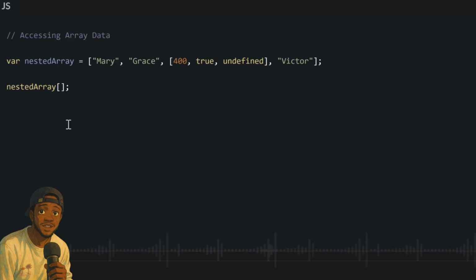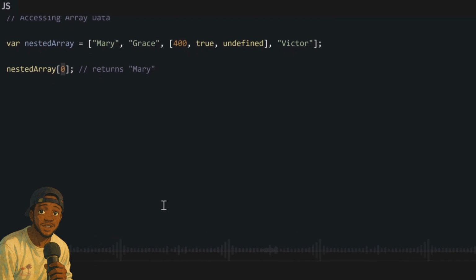So just like with the strings, you will write the name of your variable and then you will use your index notation. Remember, our index notation always starts with 0. So if we want to access the first data in our array, we write the name of the variable, and then after the open and close square bracket, we write the position, the index of the data we want to access.